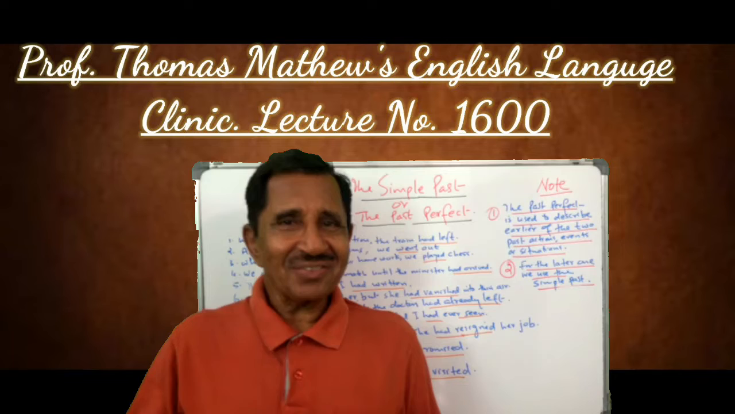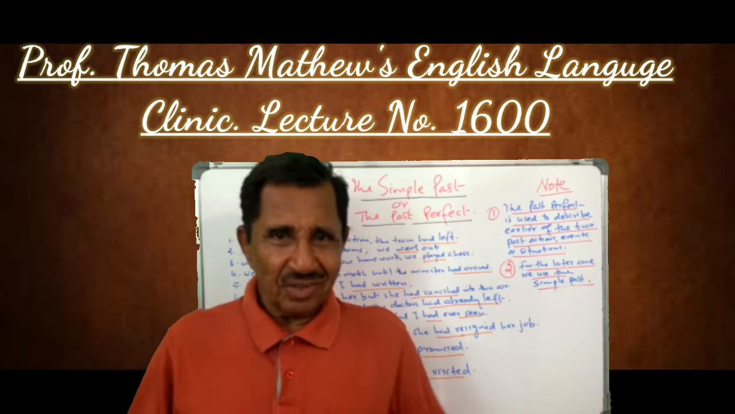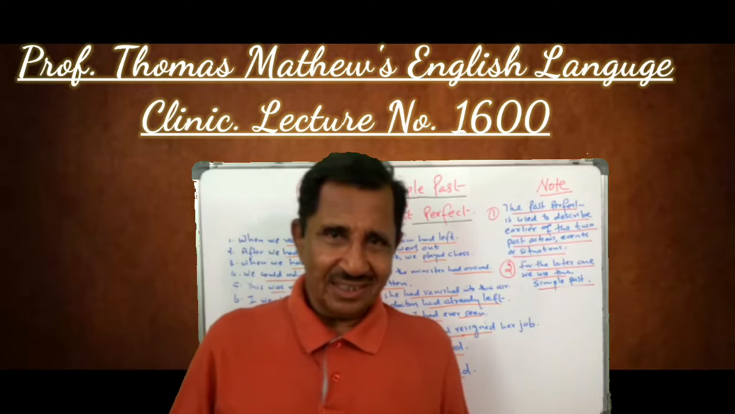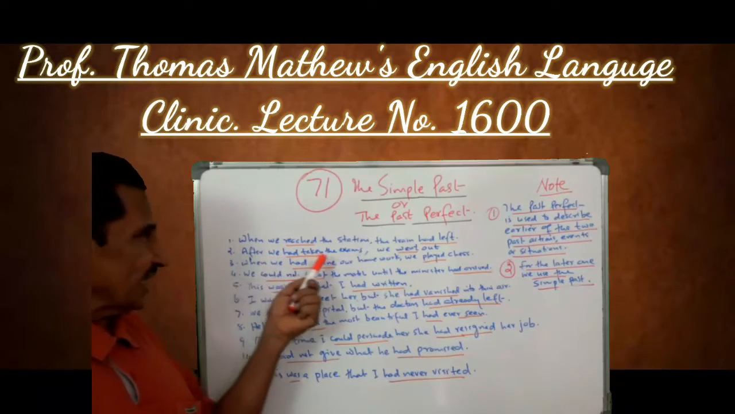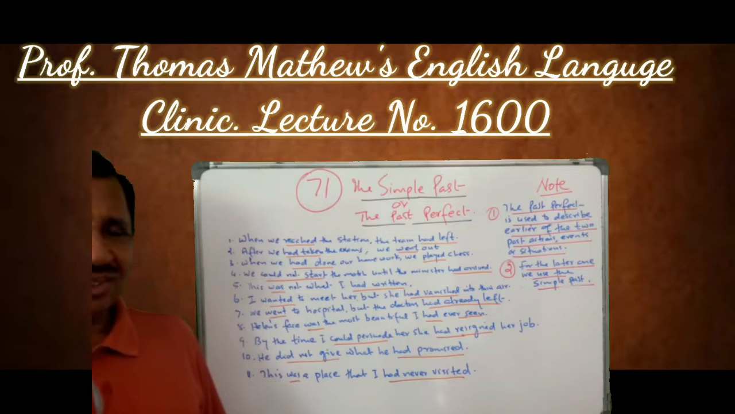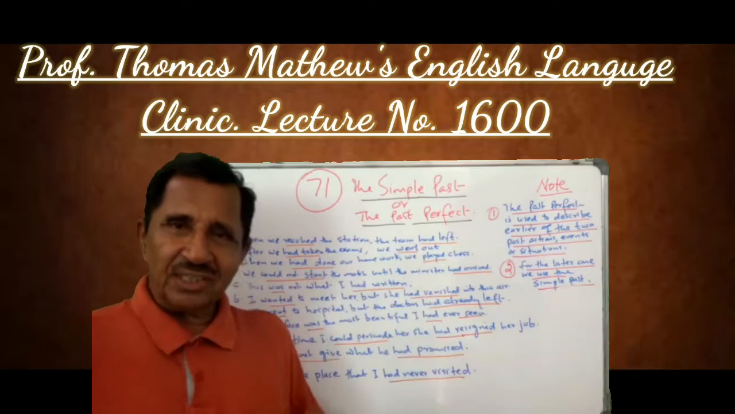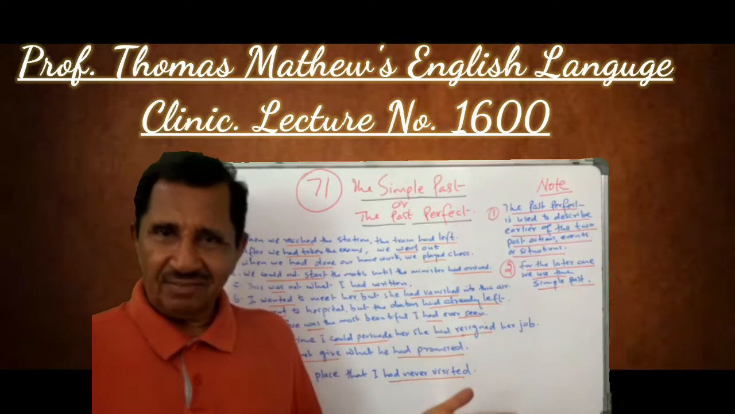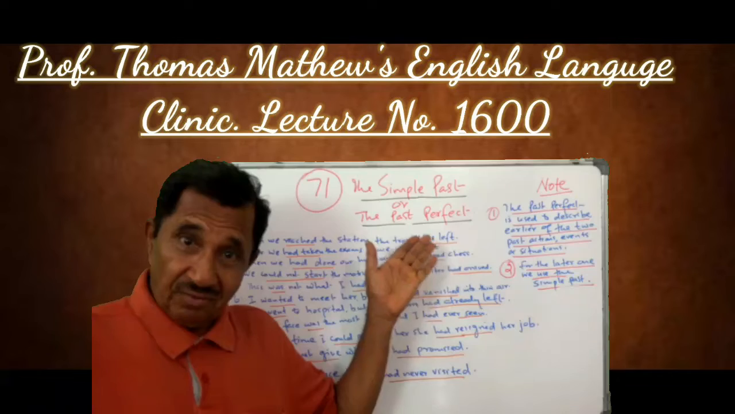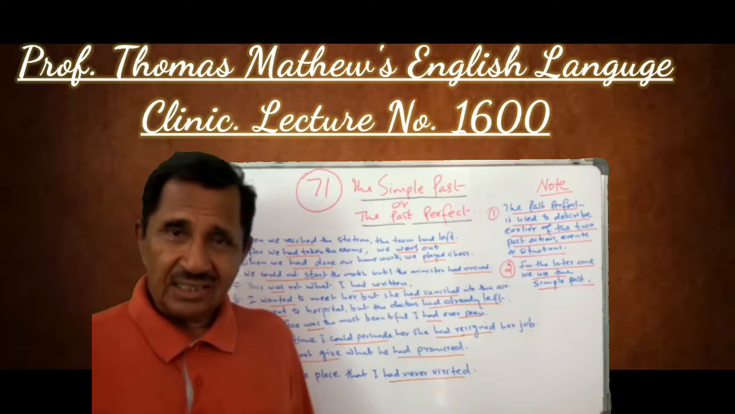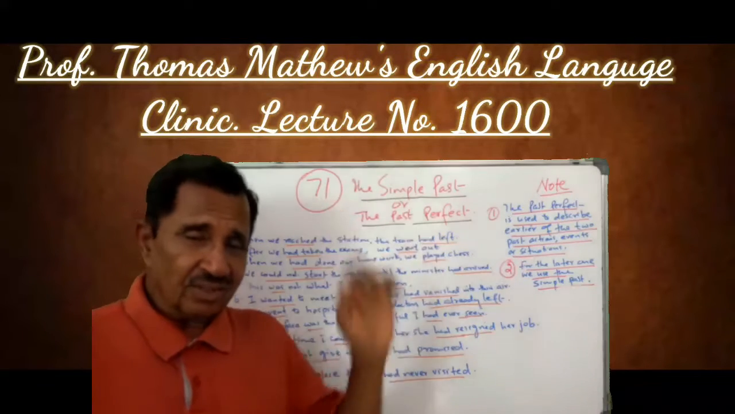Very simple. For the first action, you use the past perfect, and for the second action we use the simple past. As you have seen in these sentences. So here it is: when we reached the station, the train had left. Here are two actions: one is reaching the station, the other is the train leaving. Which one is the first one? Of course, the train had left. So we are using the past perfect tense with this first action, the train leaving. When we reached the station, that is the second action. Before that, the train had already gone.